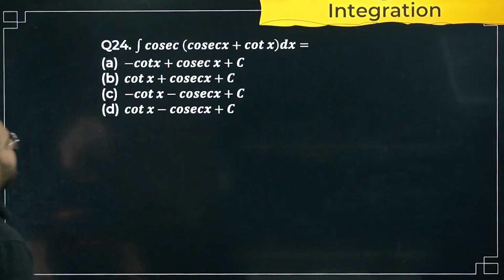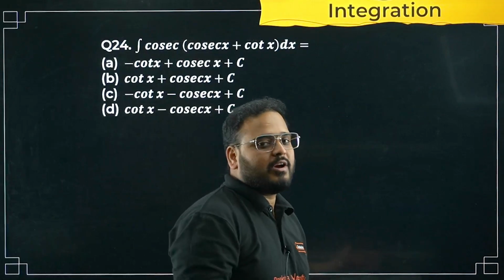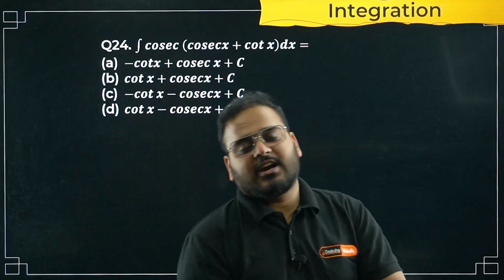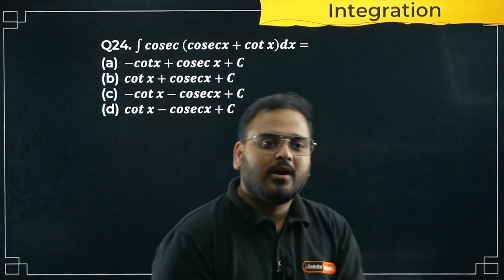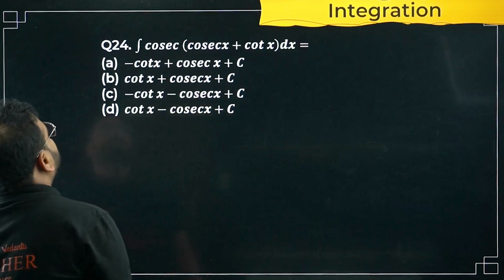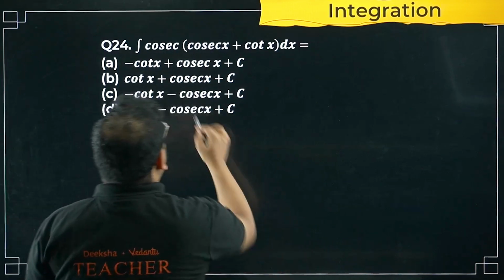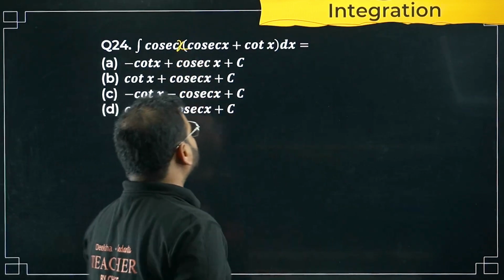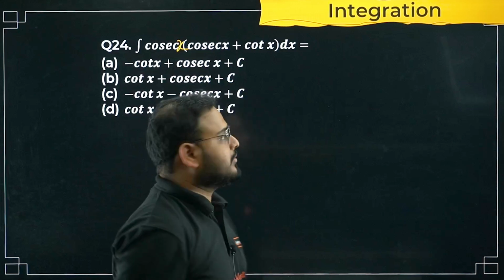Question number 24, again from integration now. We are done with your differentiation and continuity part. Integral of cosec x times of cosec x plus cot x dx. Expand the bracket.